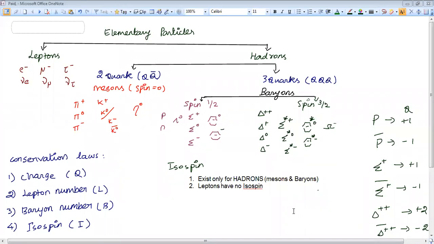If you have any doubt, please ask now itself. Okay, so I found no doubt. So shall I proceed with isospin?